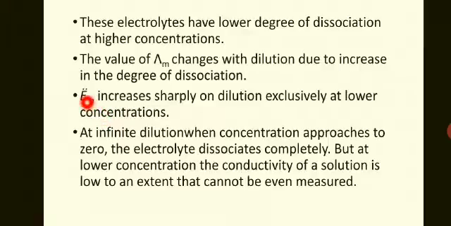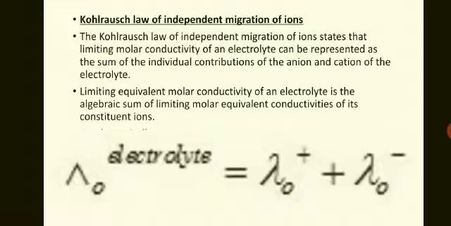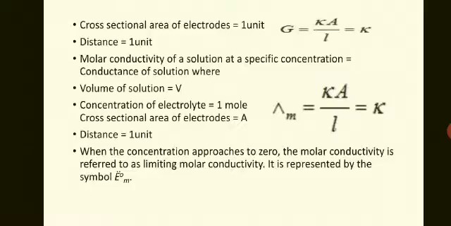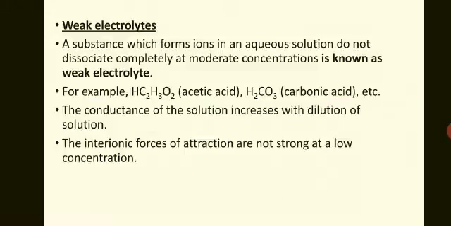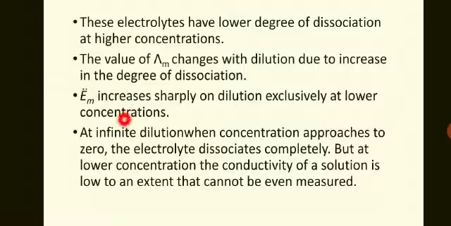What is lambda m naught? The limiting molar conductivity. At infinite dilution, when the concentration approaches zero, the weak electrolyte dissociates completely. But at lower concentration, the conductivity of a solution is low to an extent that it cannot even be measured. So it's too low to measure.